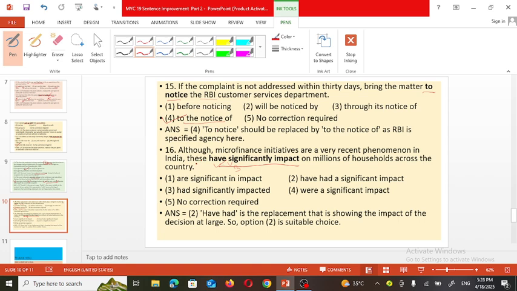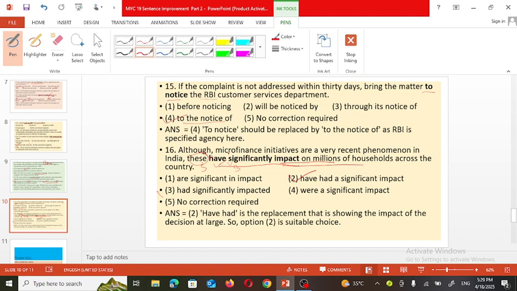So "these" as a subject, what do you mean by these? It is a plural subject. So "have" is used, and the third form of the verb "have" is "had." So how can the sentence be? "These have had significantly impacted." The third form of the verb must be used, impacted on millions of households across the country. Not "impacted," only "impact" is there, because that is impact on whom? Millions of households. So we can consider the second option here.